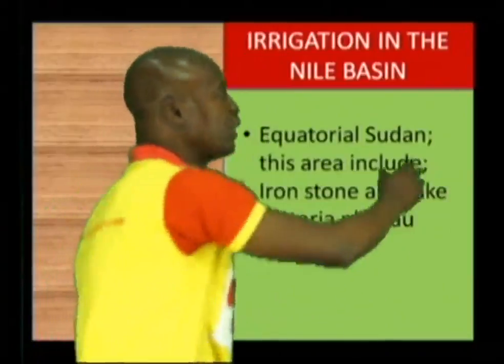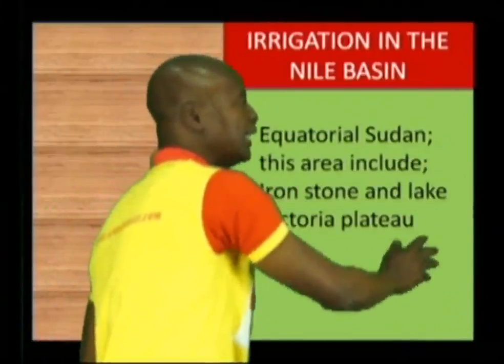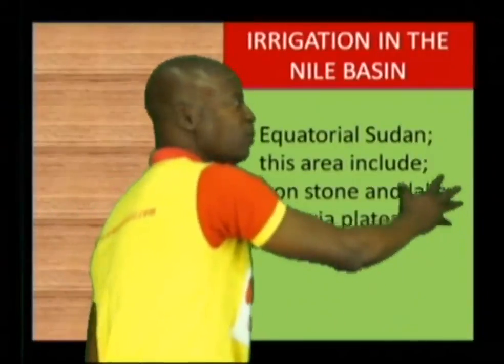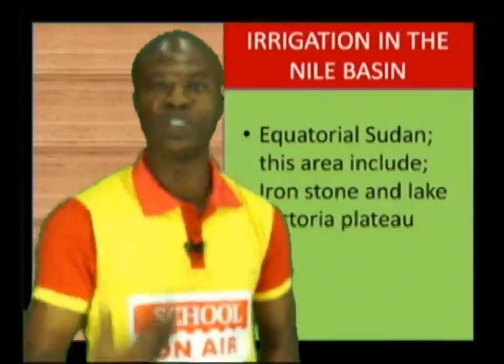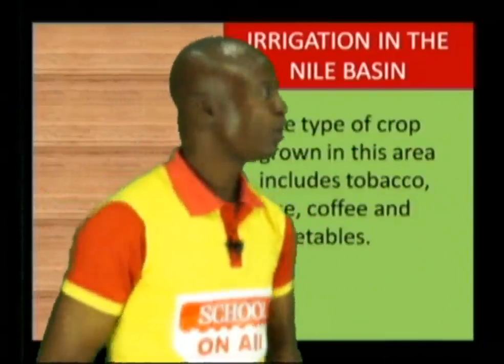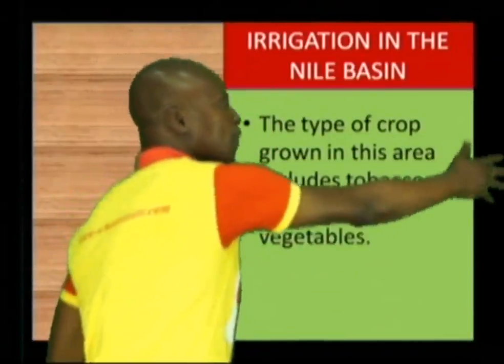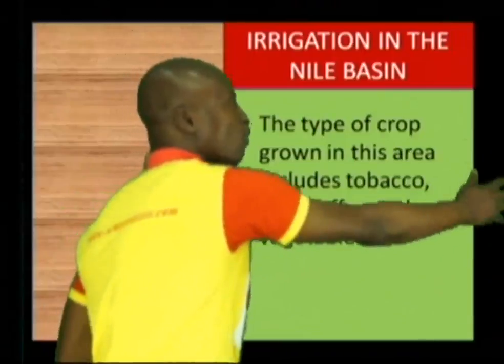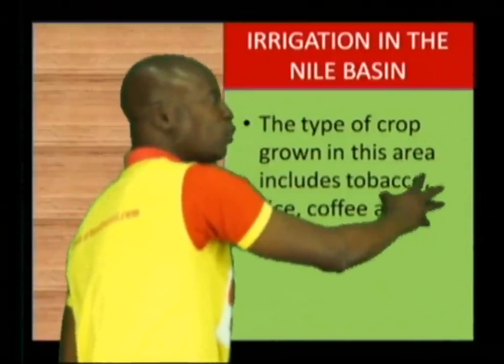Also, we have the Equatorial Sudan. This area includes Ironstone and the Lake Victoria Plateau. All this area is part of the Nile Basin where irrigation is practiced. The crops grown in this area include tobacco, rice, coffee, and vegetables.